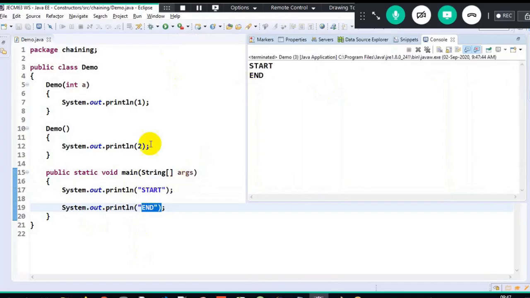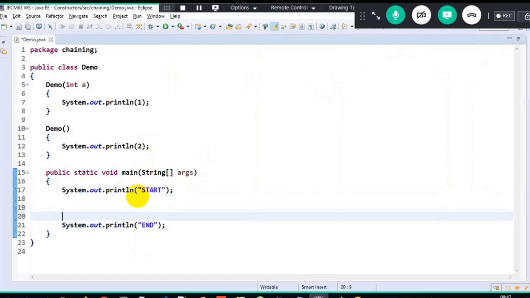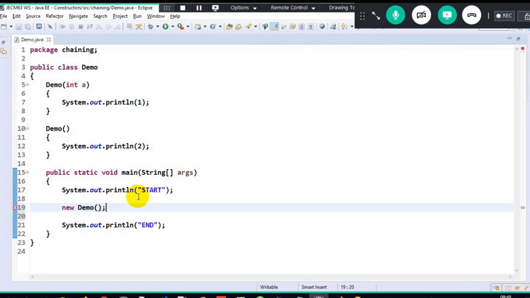Okay, now sir, I want to invoke one constructor, sir. What will I do? Create an object. See, you can just write new demo, because as I told you, this is absolutely a valid object creation. But once an object gets created, there is no reference variable pointing to it. Therefore, you will write D equals new demo, meaning D is pointing to an object of demo here. You can remove this also. It doesn't matter, even if you don't write it, it is absolutely valid. But since I don't want to confuse you all, I write it like this, the way you are familiar with.